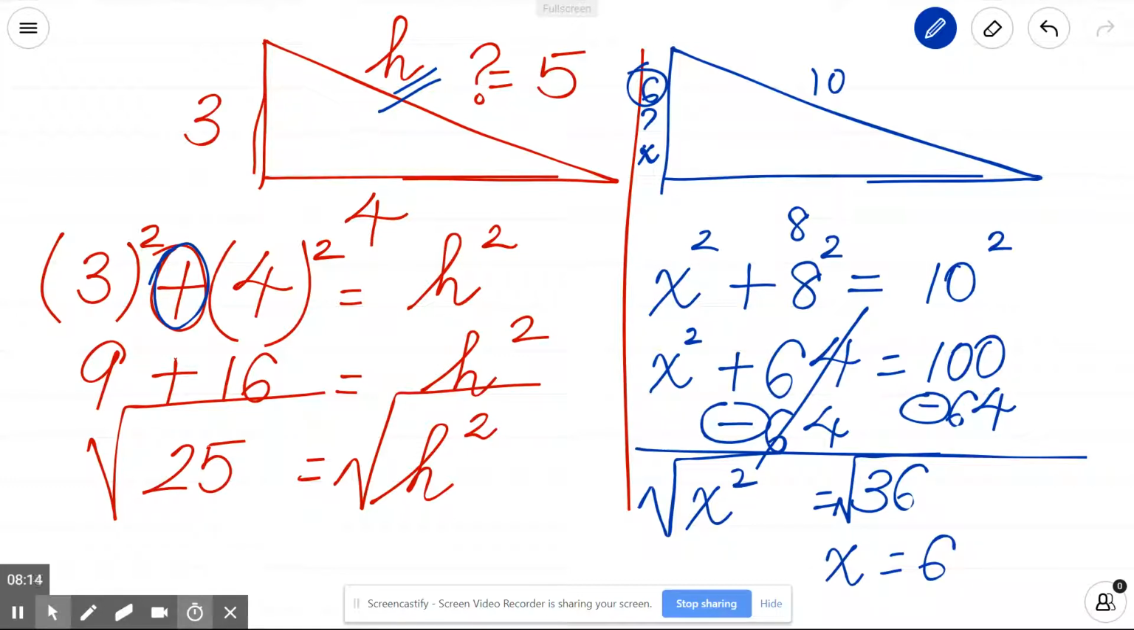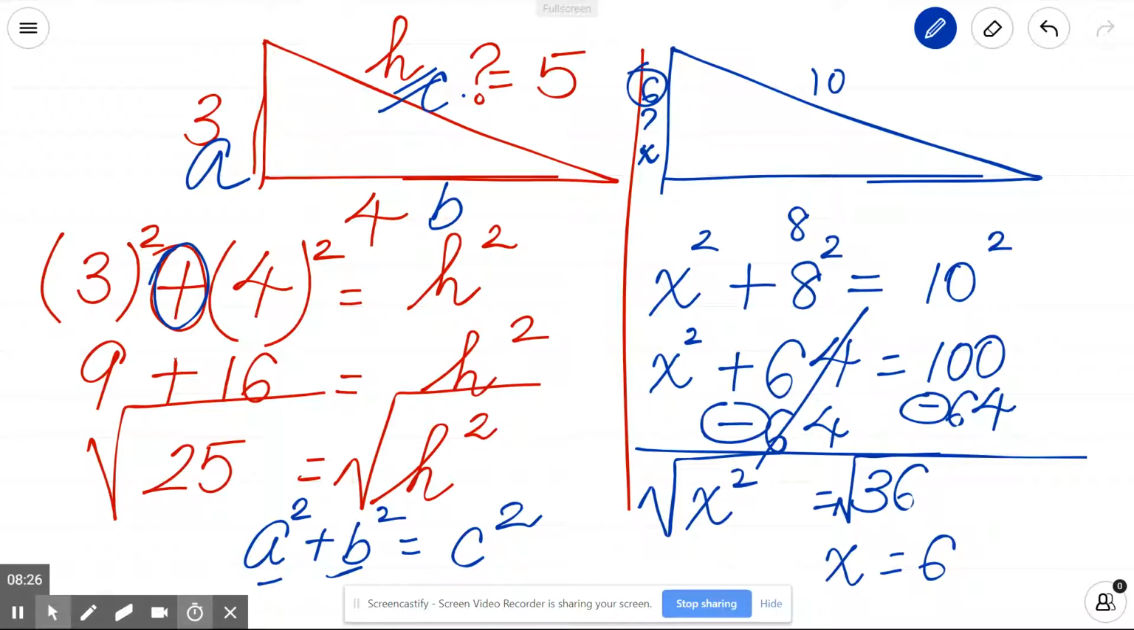In this video, we did talk about the Pythagoras theorem, which is a squared plus b squared equals c squared. That means a and b are the smaller sides, and c is the longer side or hypotenuse. And we learned how to calculate the missing side of a right angle triangle if it is not provided. So hopefully it made some sense.